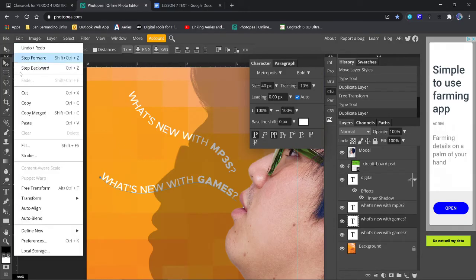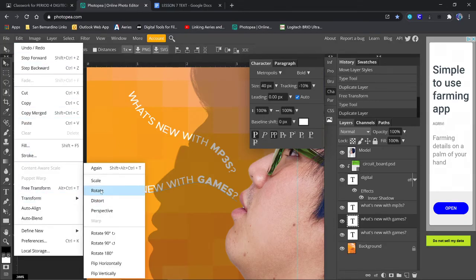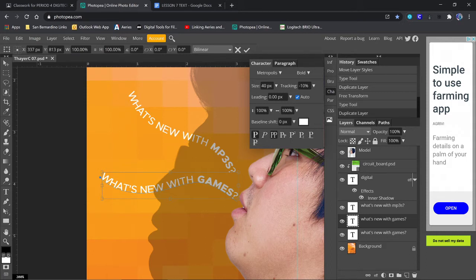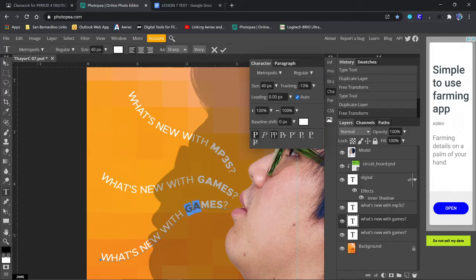Go up to edit, transform and rotate. And we're going to put in -30. We want it to go the other way. And then let's drag it down to the bottom. And we're going to put this one as phones. Okay, it's a little off. Wonder why that did that.